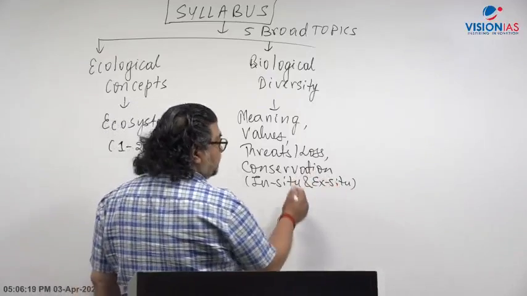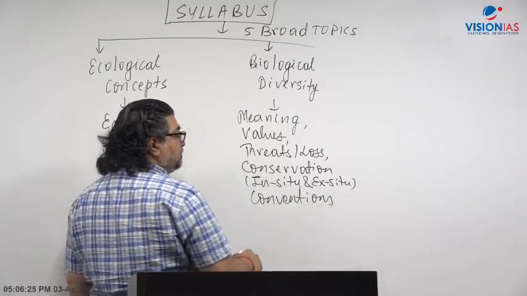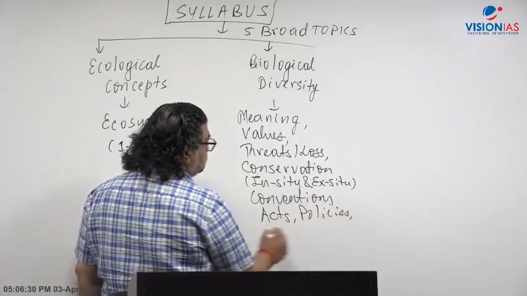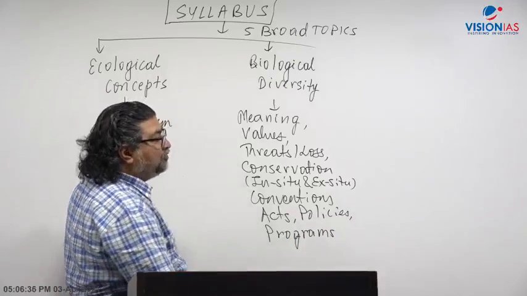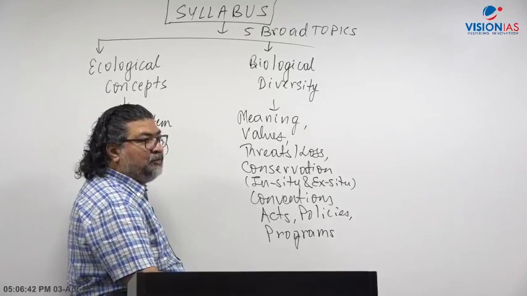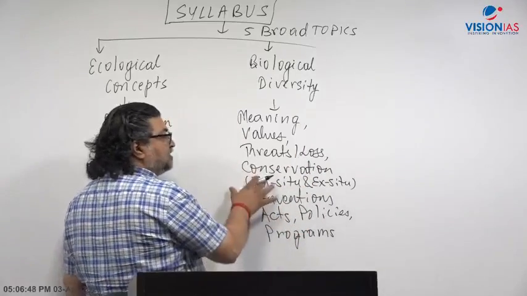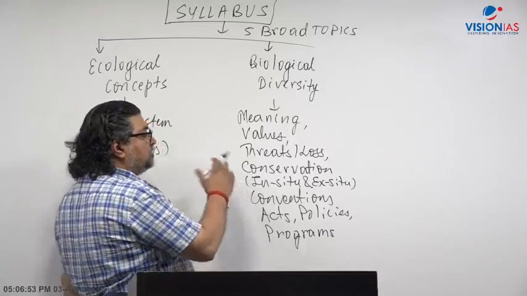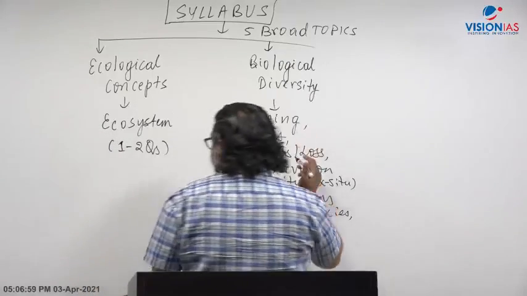Then in terms of conservation, I have discussed yesterday also that you have to go through the conventions, right? Then you have to go into the acts, policies, programs which are linked with wildlife and at the same time with conservation of biological diversity. We have 2 legal frameworks, the Biodiversity Act 2002, and for wildlife we have the Wildlife Protection Act 1972, right? Even there are some protected areas networks like national parks, sanctuaries and wetlands, mangroves, coral reefs, right? Even you'll come across questions with respect to hotspots, biodiversity hotspots and all this. We'll cover those topics.